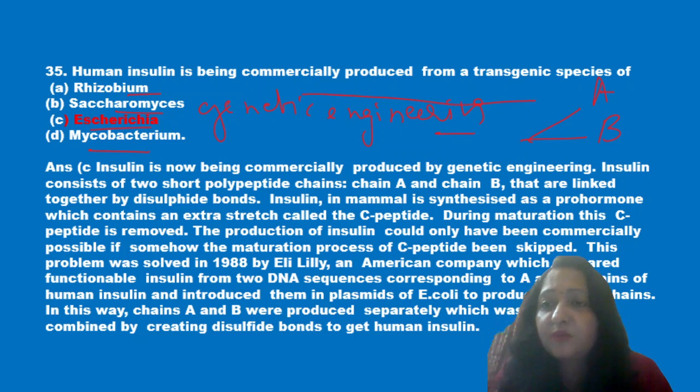Insulin is synthesized as prohormone as it contains a small stretch of C-peptide. During maturation this C-peptide is removed, and this makes commercial production possible. Now this insulin is commercially synthesized by a species of E. coli. So option C is the correct answer.